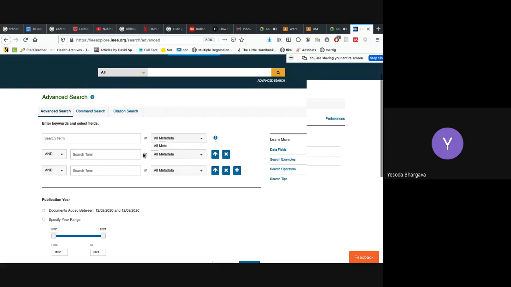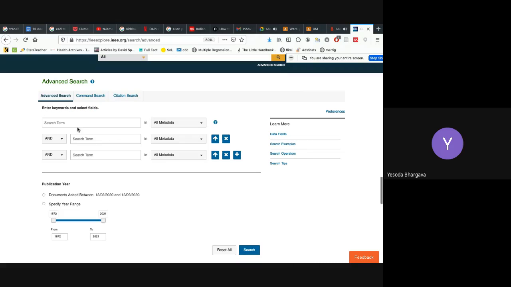Now, as you can see in this advanced search, you can enter the search terms. For example, my first search term is cancer, and this is the AND operator, much similar to the operators that we have studied. Because I want my paper to involve cancer and data and modeling, I will use these AND operators.